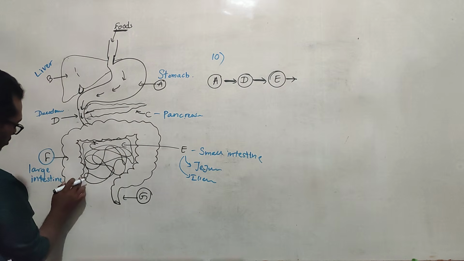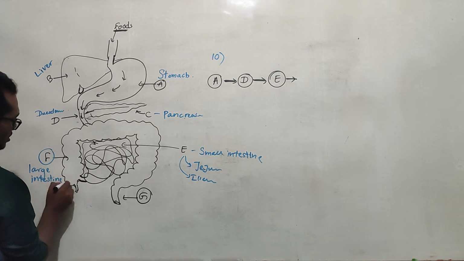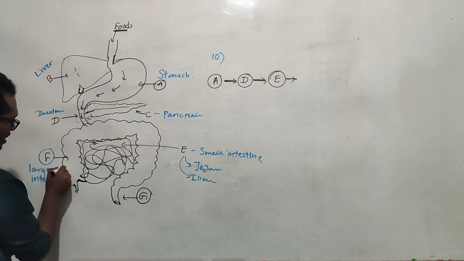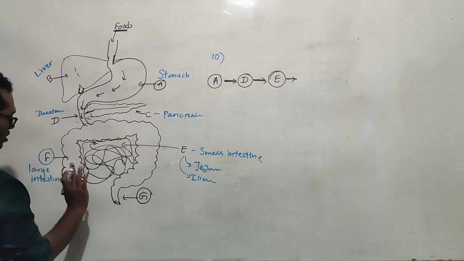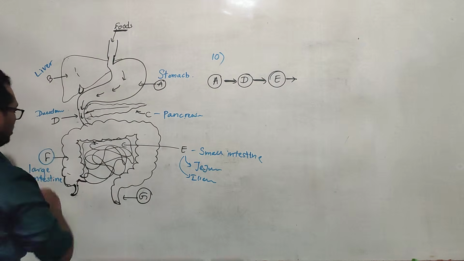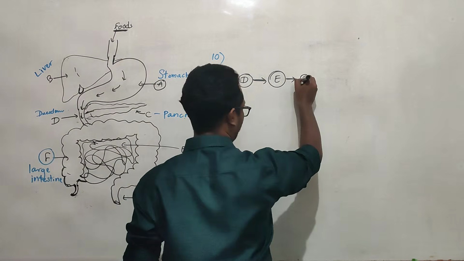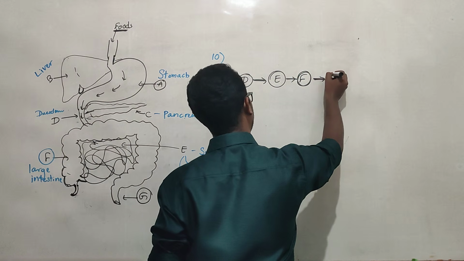Then later from E, they go to the large intestine, through the duodenum, jejunum, ileum. Then the ileum opens to this area, the ileocecal junction. This part we usually call the cecum, and the appendix is also there. This is the appendix. Usually food does not enter into the appendix. So now they are going here. From the large intestine, only then do they enter the rectum and anus.